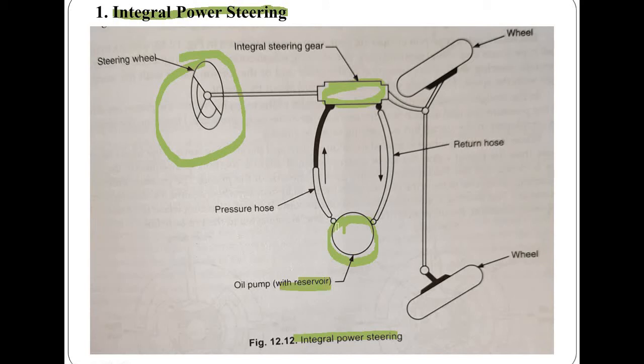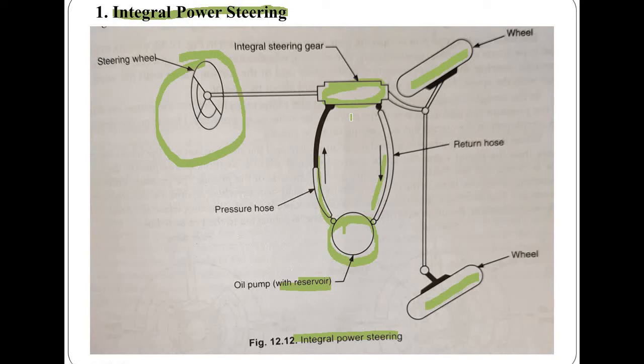Two hoses are there, means here is pressure hose and this is the return hose, through which fluid pressure is supplied. And these are the wheels. So wheels directions can be adjusted by using the high pressure flowing through the hoses to the integral steering gear.